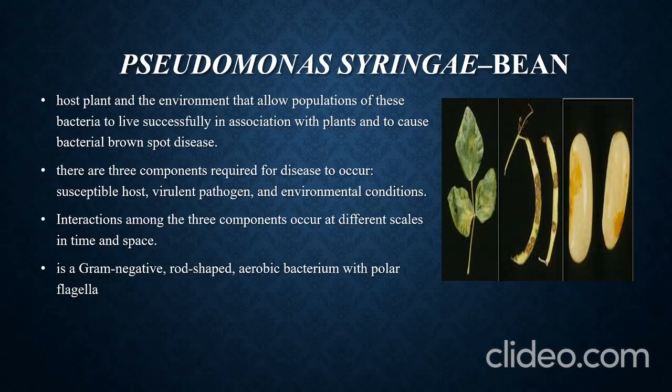These 3 components are required for the infection to occur. Interaction among the 3 components occurs at different scales in time and space. Pseudomonas syringae is a gram-negative, rod-shaped, aerobic bacterium with polar flagella. Polar flagella means the bacterium contains a flagellum at a pole.